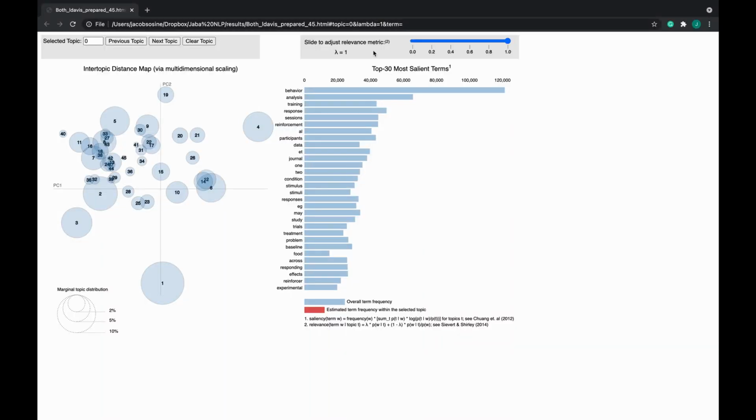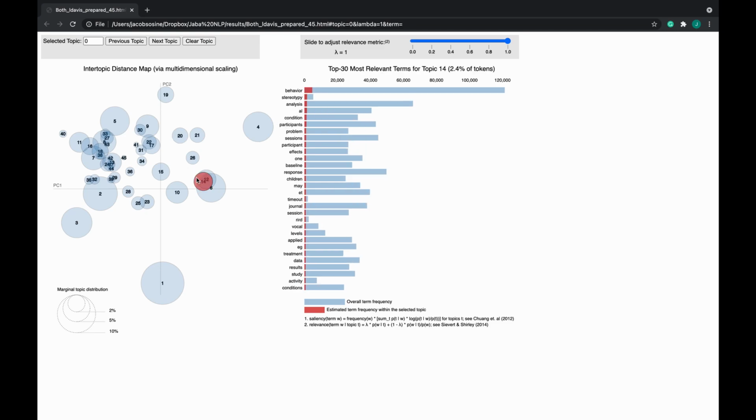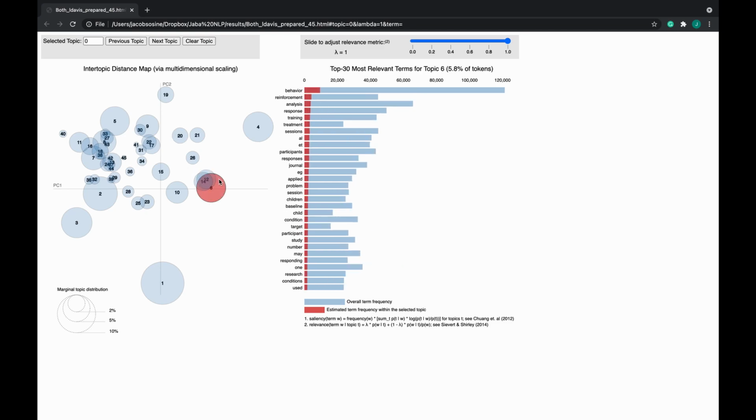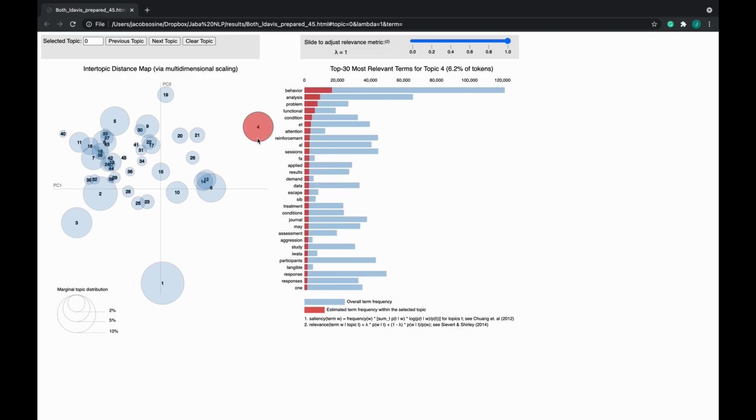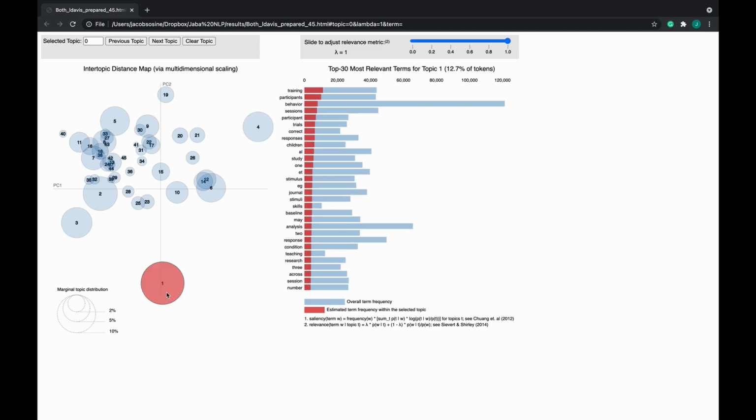So remember, in our topic model, we have topic bubbles. These are those topic bubbles here. For each of these topic bubbles, the distance between one and another is how closely related these topics are. So as we can see here, these topics are very closely related. Compared to this one, not so related.